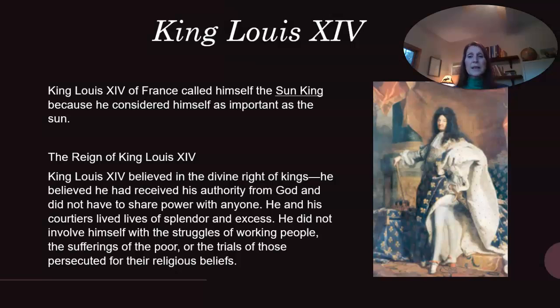He and his courtiers lived lives of splendor and excess. He did not involve himself with the struggles of working people, the sufferings of the poor, or the trials of those being persecuted for their religious beliefs. So he would be a good example of that hierarchy that we always talk about, the triangle. He's kind of way up here at the top, and he really doesn't bother himself with the people at the bottom.